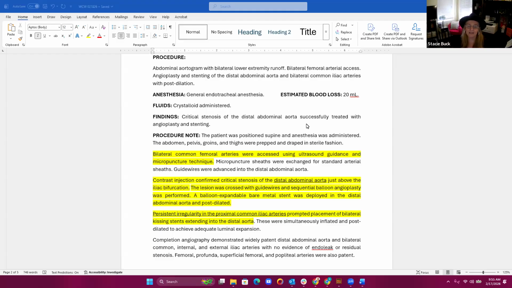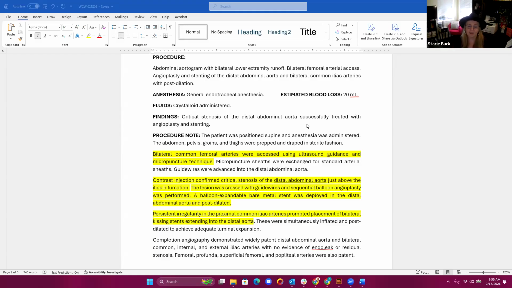And then in that second paragraph, contrast injection confirmed critical stenosis of the distal abdominal aorta just above the iliac bifurcation. So we see that it's saying it's confirming critical stenosis. We knew that from the history. Again, I'm not seeing anything here that's telling me that the imaging is diagnostic. The other thing that I want to note here is that the contrast injection was performed, and the only findings that are associated with that is that critical stenosis in the distal abdominal aorta.